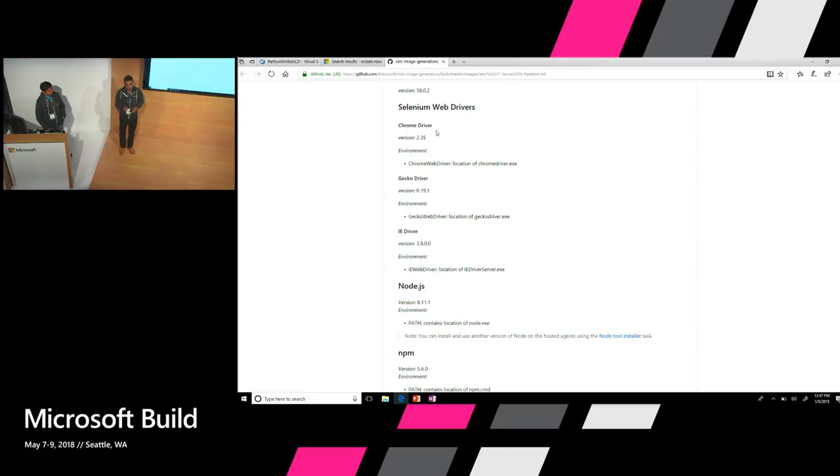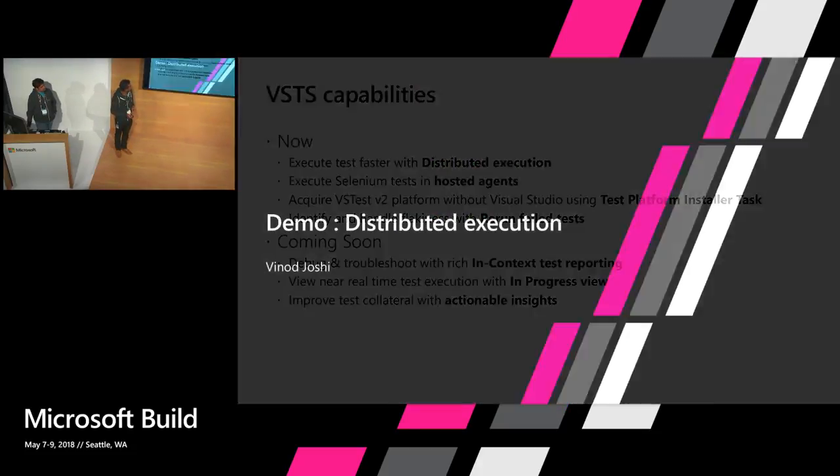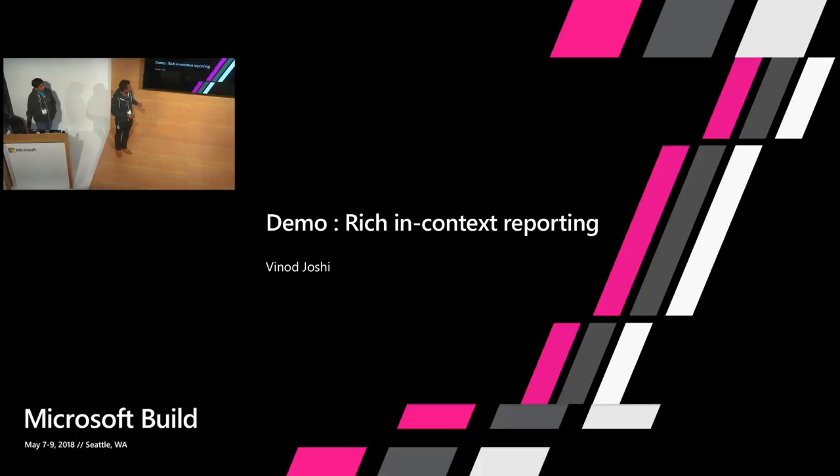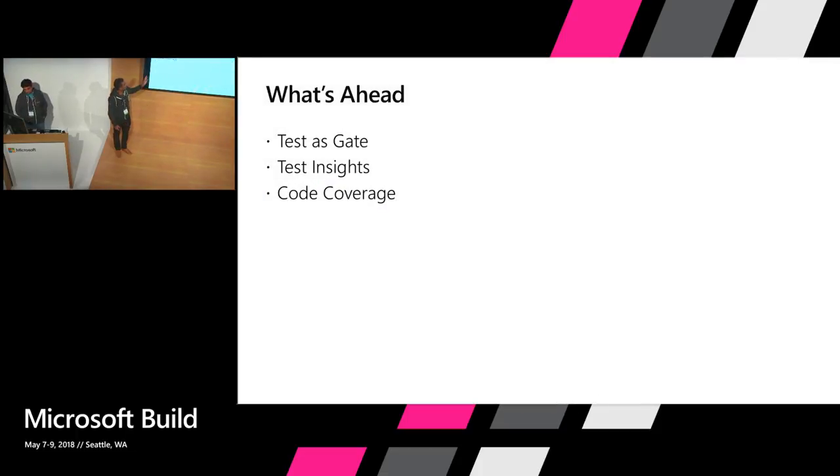I would also like to give you a view of what's ahead very quickly. So let's switch over. These are the things that we saw. When we look ahead, some of the things that we are looking at is test as a gate.